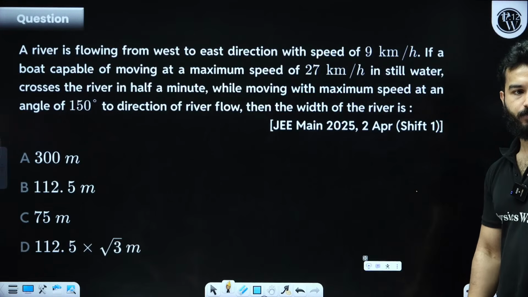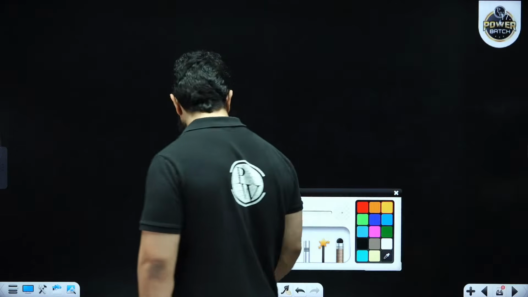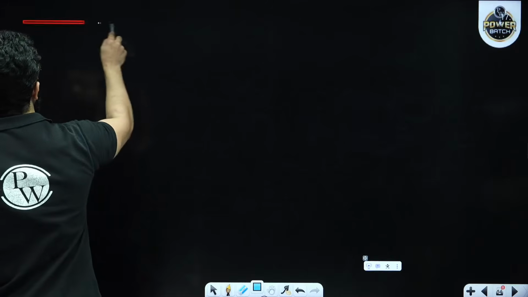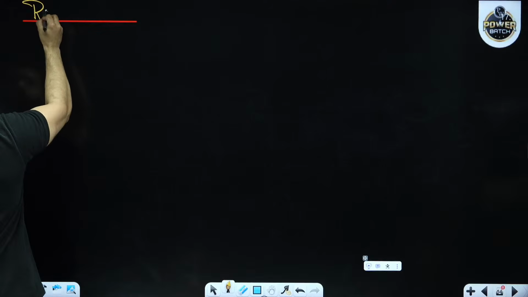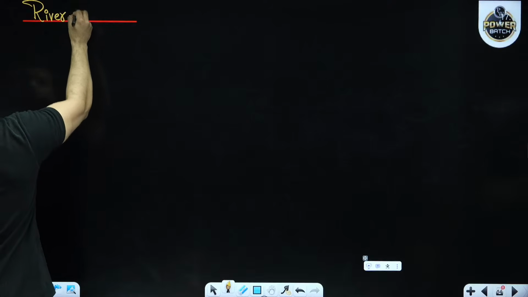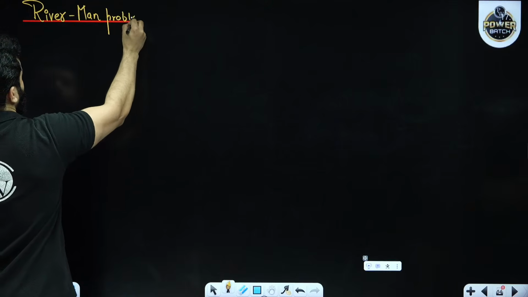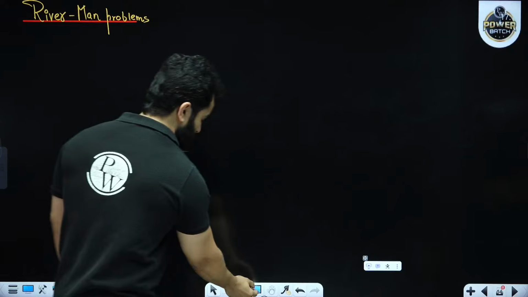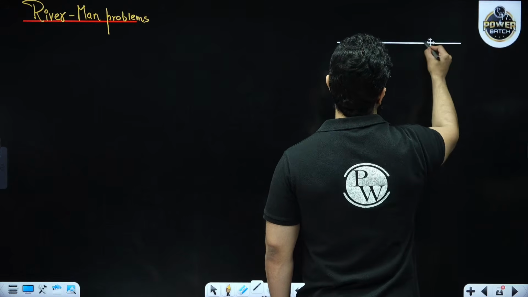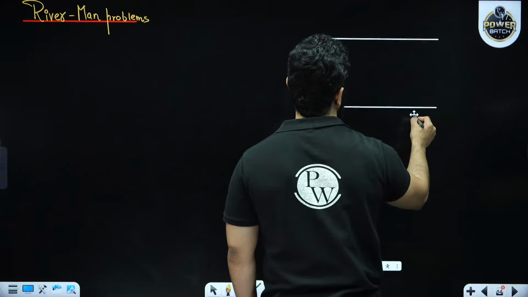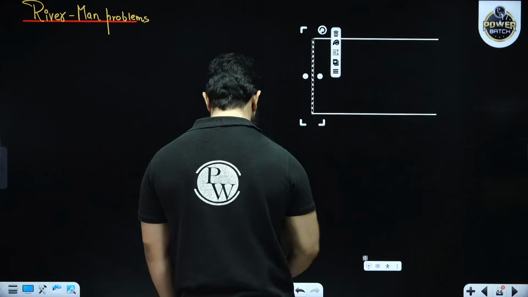All right. Shall I explain, my dear friends? Okay, let me also explain you the concept of river boat problems or river man problems. See, let's suppose that this is one of the banks of the river, this is another bank of the river, right? This is the width of the river. Let's say width of the river is D.